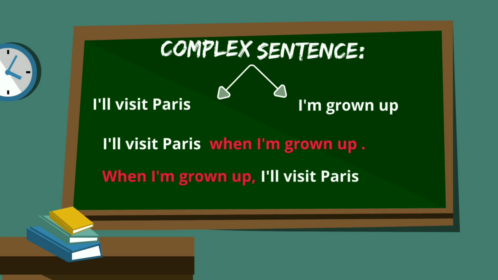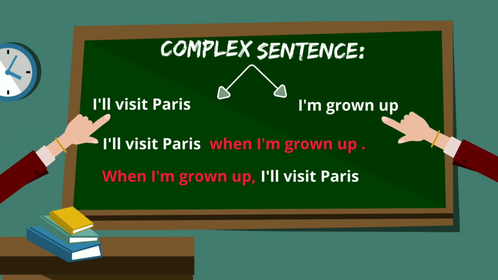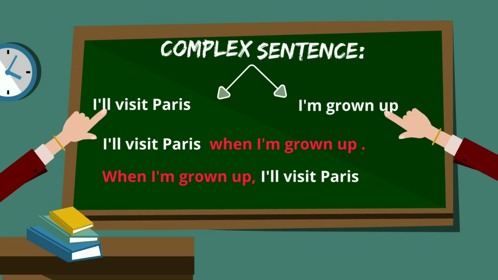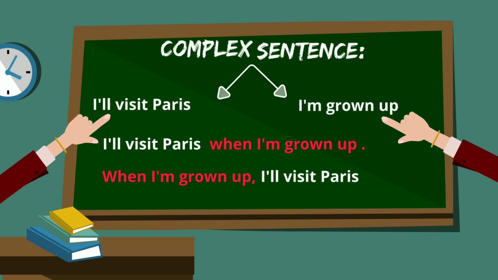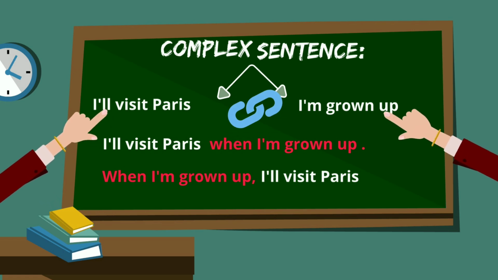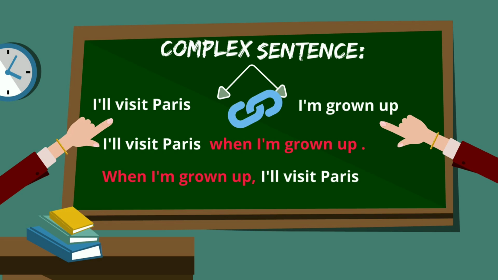Both sentences are correct. When the sentence contains two independent clauses, that means each clause is a sentence on its own. But the subordinating conjunction's job is to make the clause dependent, even if it looks like an independent clause. Well, that's it for now.